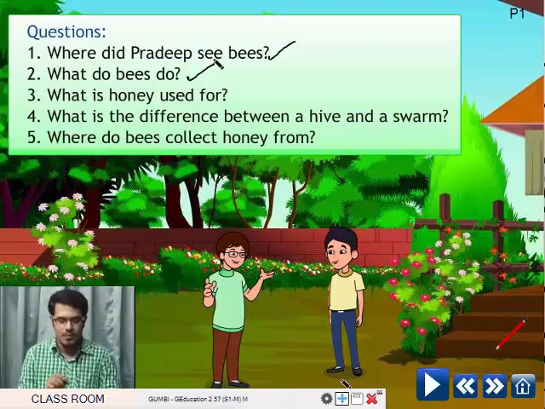Second question. What do bees do? Third question. What is honey used for? Fourth question. What is the difference between a hive and a swarm?